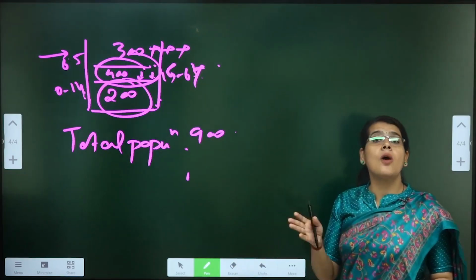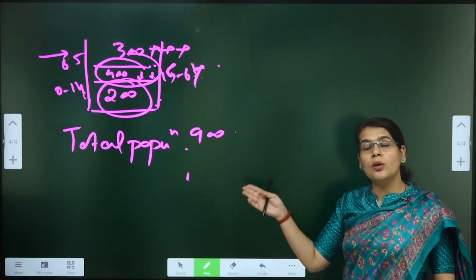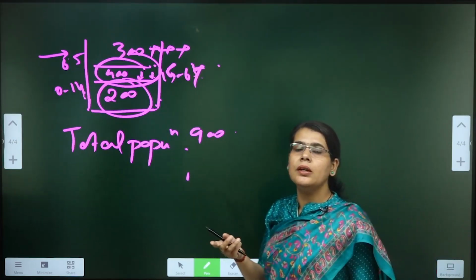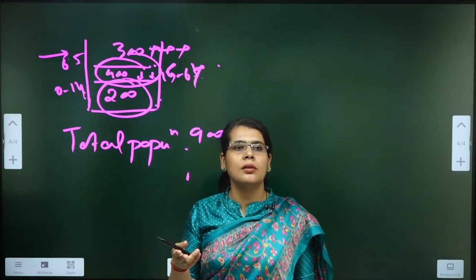What can be the outcomes? So first of all, we will write down the challenges. First can be reduction in the working age population.